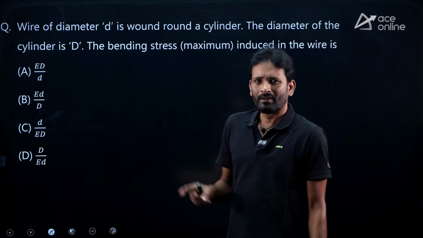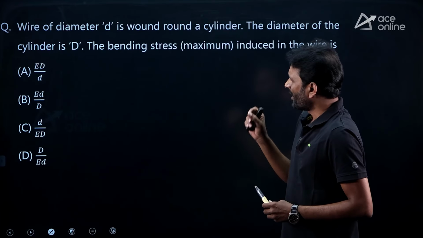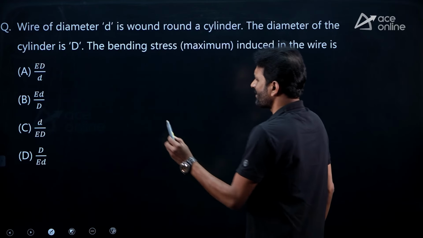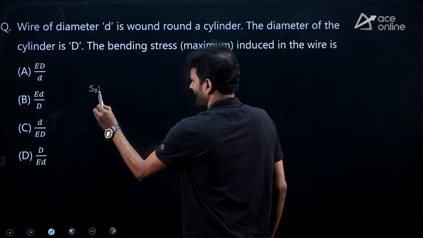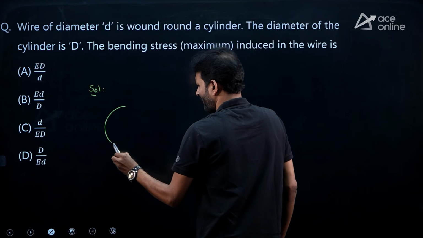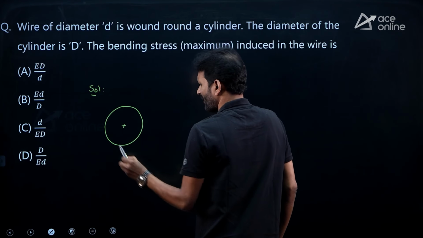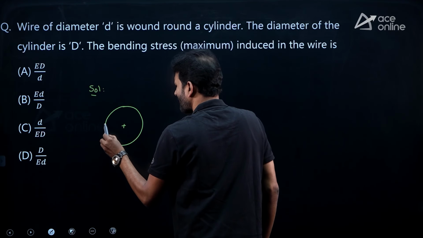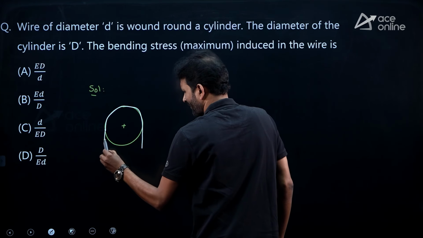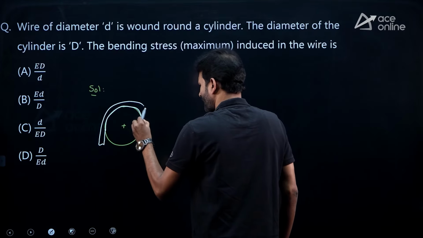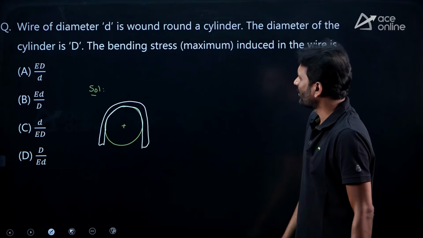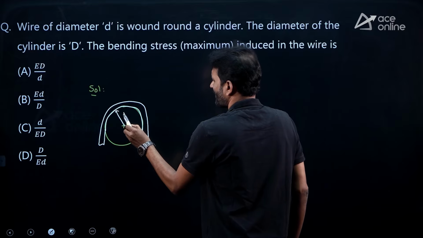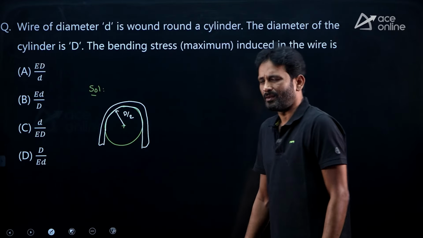Now one more question from bending stress analysis. A wire of diameter d is wound around a cylinder. So I'm having a cylinder something like this. Just I am taking the sectional view. This is the cylinder. So one wire we are taking, it is winding around the cylinder something like this. And the cylinder diameter is mentioned as D, means radius is D by 2.